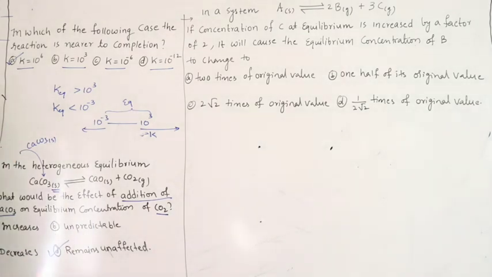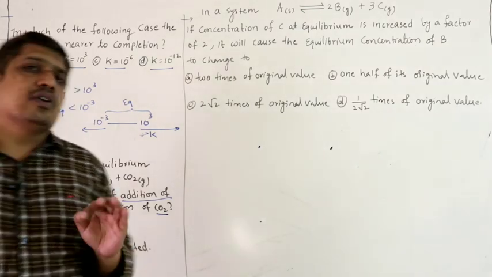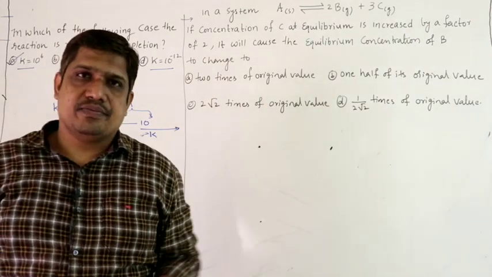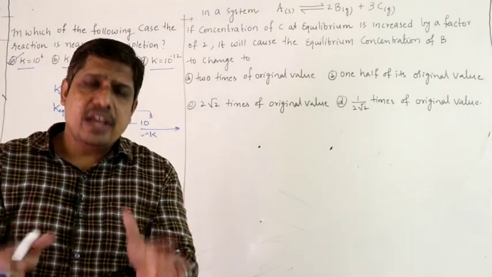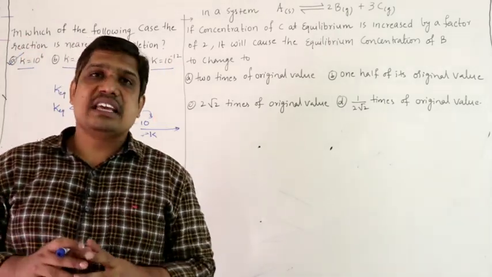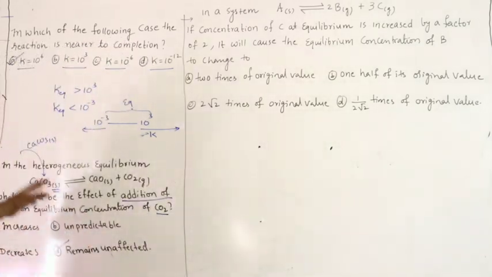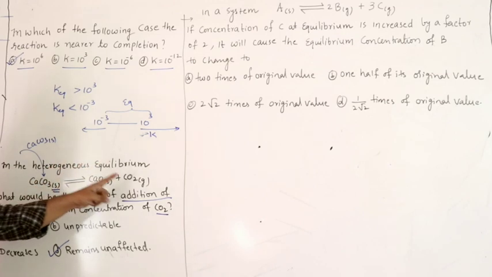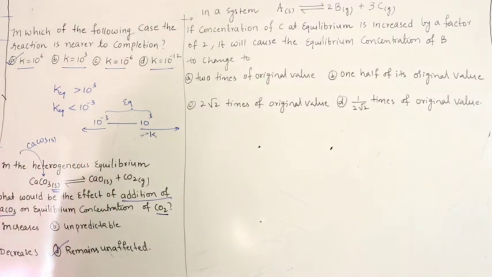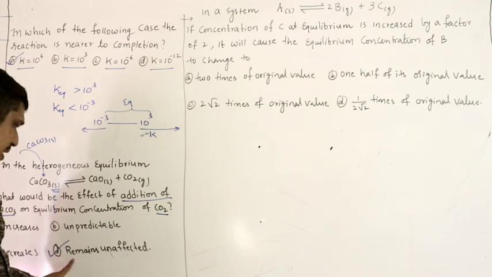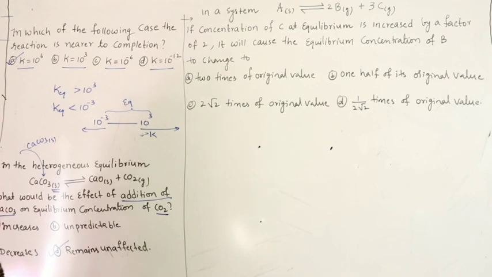Once again, we are adding solid. The concentration of a pure solid is assumed to be constant irrespective of its mass. Irrespective of what you are adding, its concentration is assumed to be constant because with its small surface area only a small amount will react. Therefore, the equilibrium concentrations do not change considerably. So we can say it remains unaffected when you add solids.